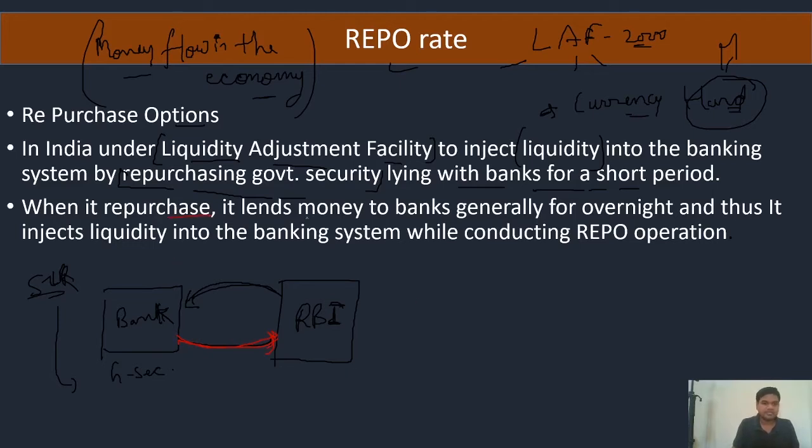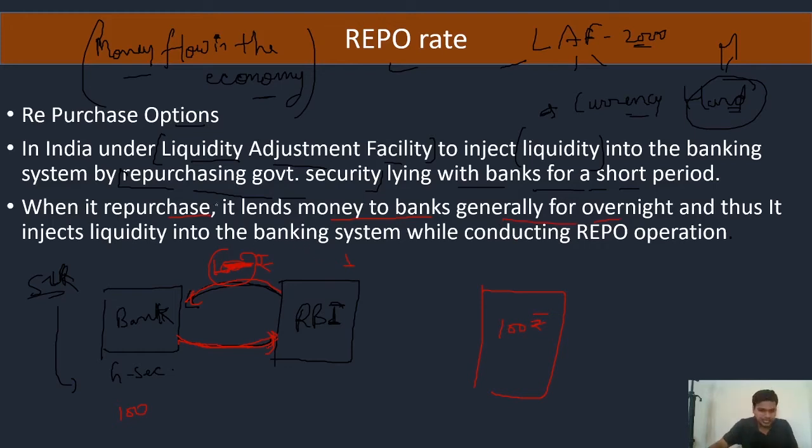When it repurchases, it lends money to the bank. Suppose the government security is of 100 rupees. Generally it is for overnight, meaning for one day only, and it injects liquidity in the banking system while conducting repo operation.